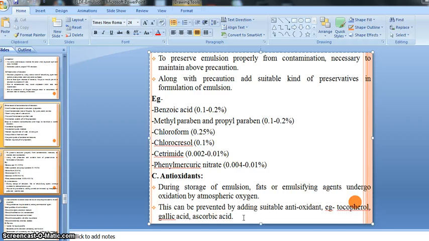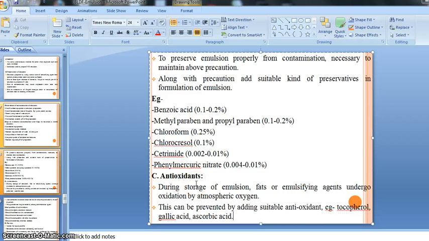So this is the importance of our antioxidant. Like our preservative, there is a very crucial importance of our antioxidant also, right? You should remember the names of antioxidants: tocopherol, gallic acid, then ascorbic acid, to prevent the oxidation. So this is all regarding the antioxidant.